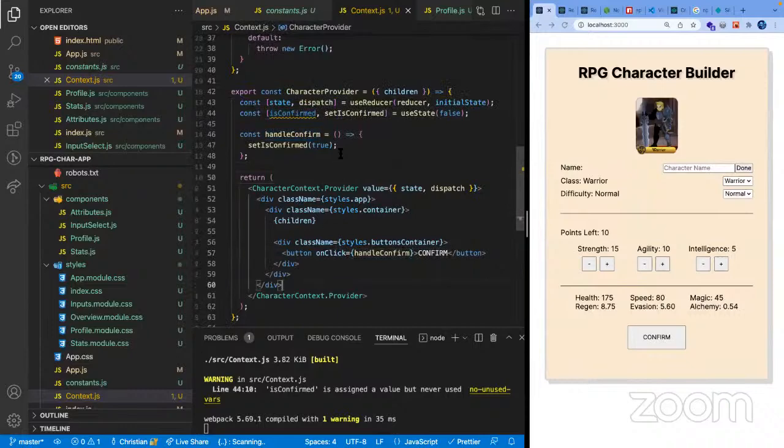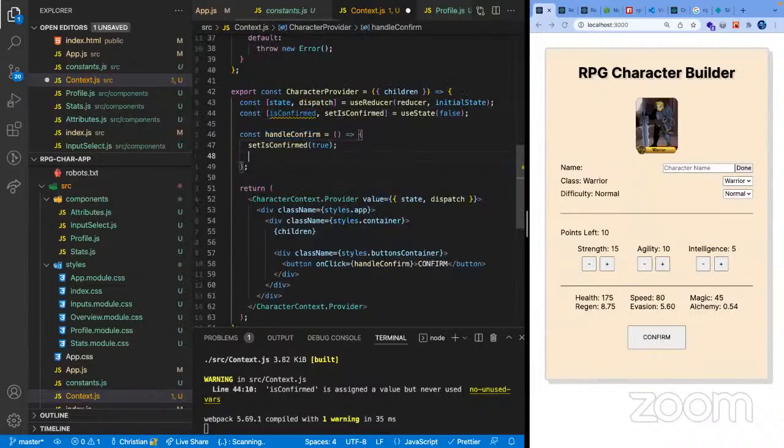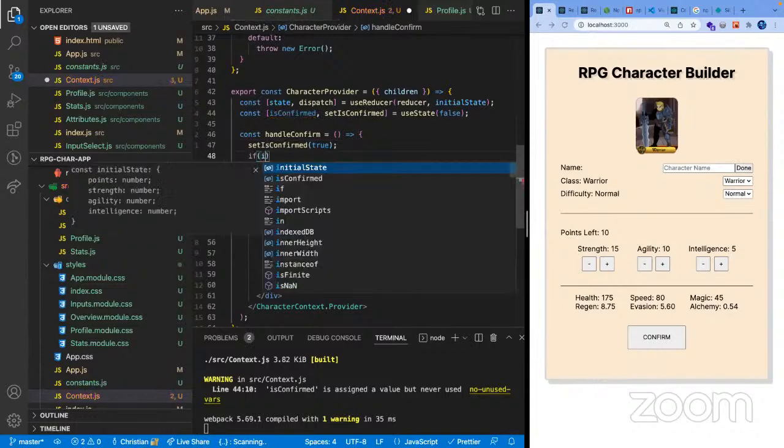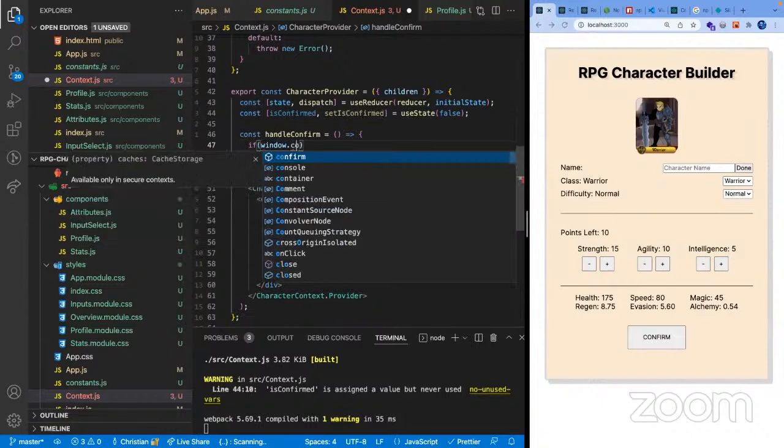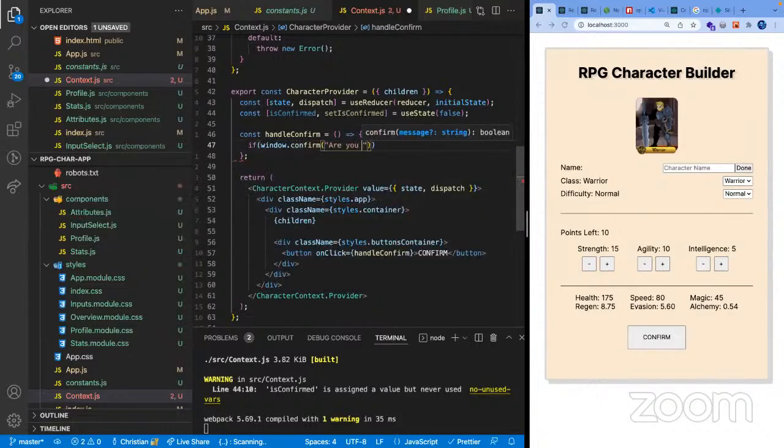And then at that point, let's do a confirmation, I think it's a window.confirm. Are you done customizing?